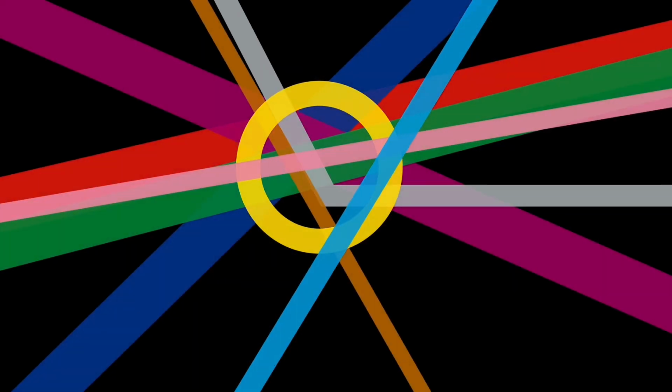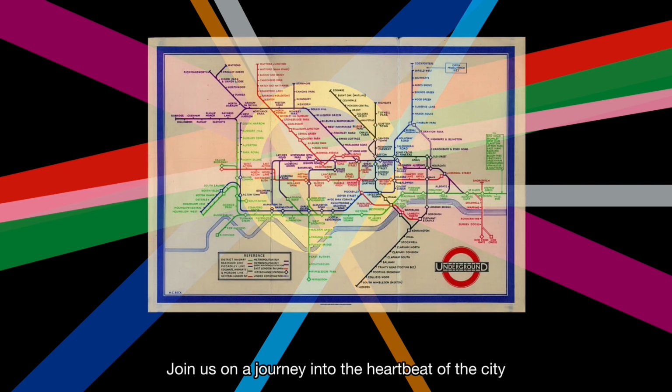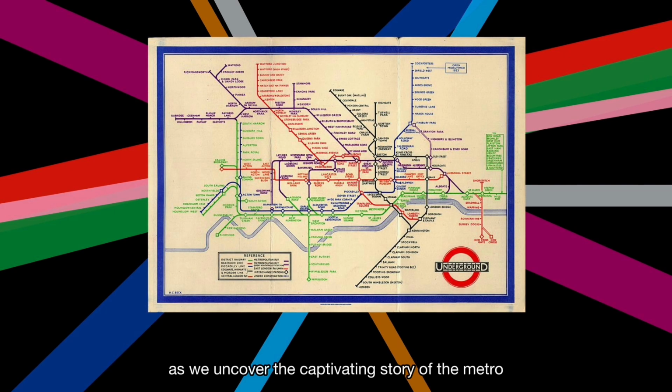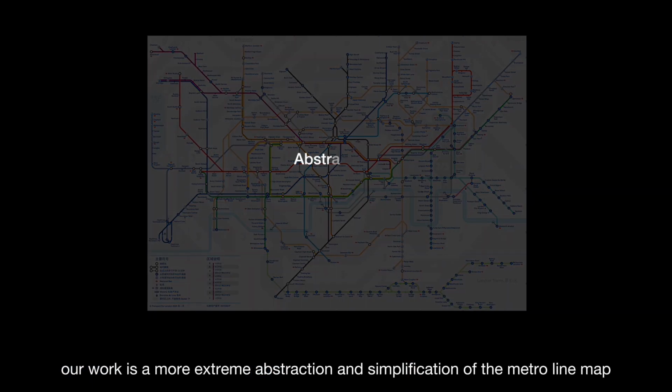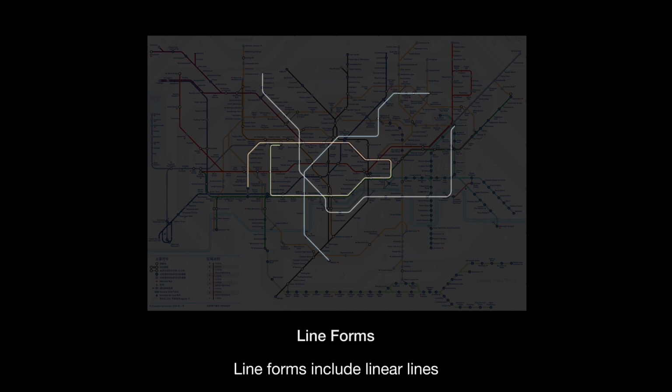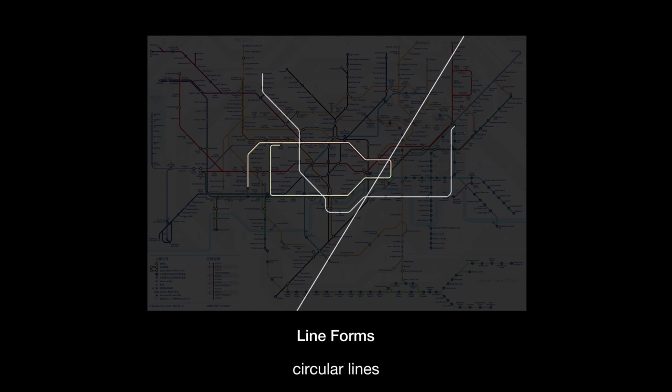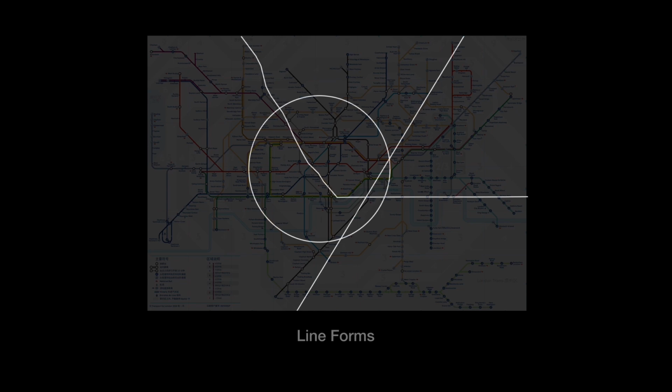What are these lines? Join us on a journey into the heartbeat of the city as we uncover the captivating story of the metro. Inspired by Harry Beck's design, our work is a more extreme abstraction and simplification of the metro line map. Line forms include linear lines, circular lines, and poly lines.